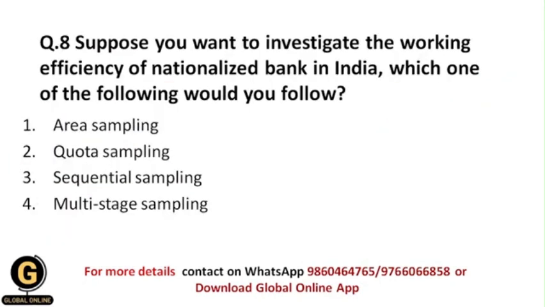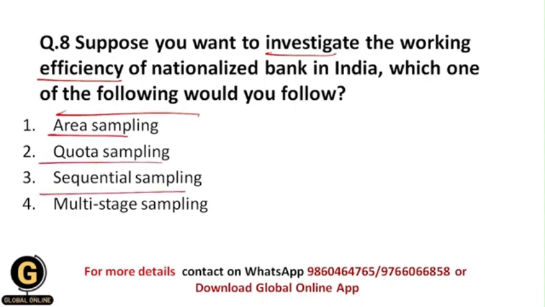Okay, next, suppose you want to investigate the working efficiency of nationalized banks in India, which one of the following would you follow? For example, I want to investigate the working efficiency of nationalized banks in India. For that I need to collect the data, and for that I need to select the samples. For selecting the sample, which sampling technique do I need to follow: area sampling, quota sampling, sequential sampling, or multi-stage sampling? So students, in such situations I will follow multi-stage sampling.